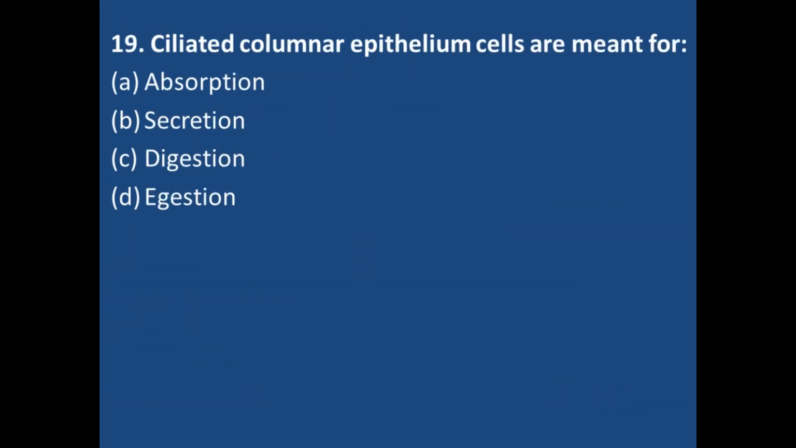Next one is ciliated columnar epithelium cells are meant for absorption, secretion, digestion, egestion. The right answer is option number A, absorption. I told you in my video regarding the animal tissue that the ciliated columnar epithelial cells, they have the cilia, and cilia are responsible for absorption.